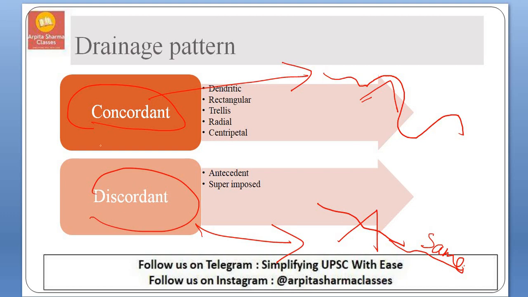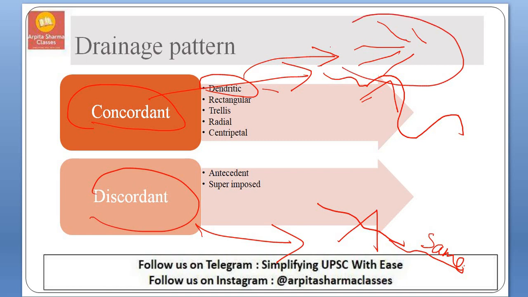Based on this, drainage patterns will be divided. First is dendritic. In dendritic, a river will be joined by its tributaries in different patterns, with no specific pattern existing. Somewhat it looks like this: there will be a main river, with tributaries coming and joining from all directions without any specific pattern.